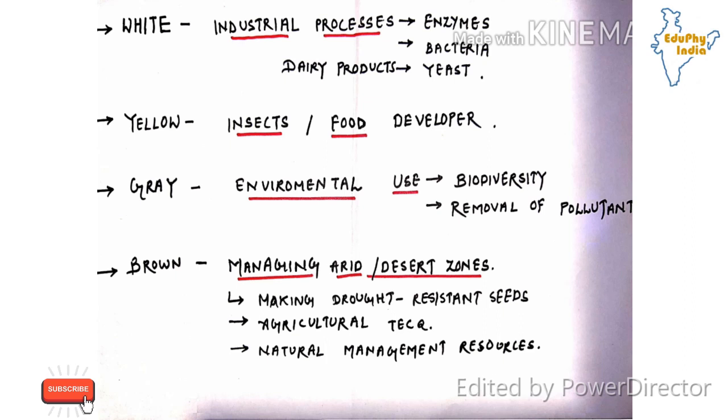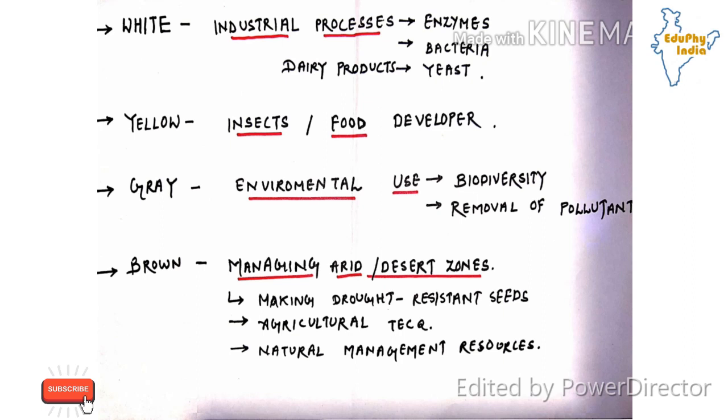Now, next is brown biotechnology that is related to managing arid or desert zones. As we know, for example the Rajasthan desert, that is a desert area, is facing drought problems every year. So growing crops there is impossible. But many areas have developed their own techniques to grow seeds in such areas.